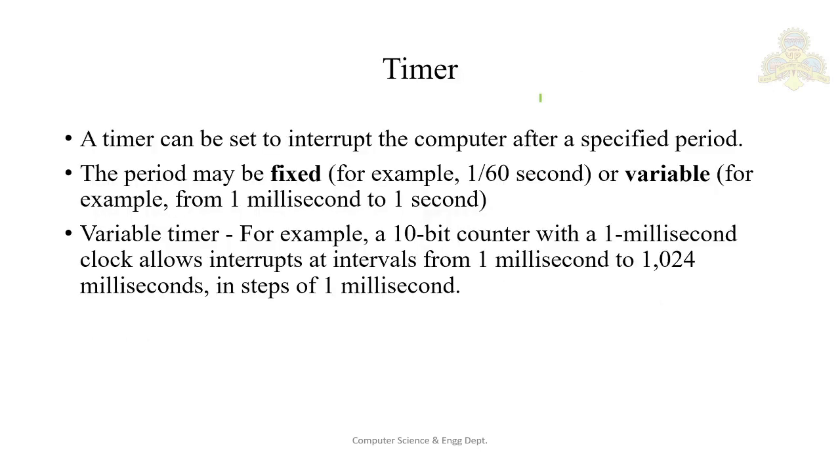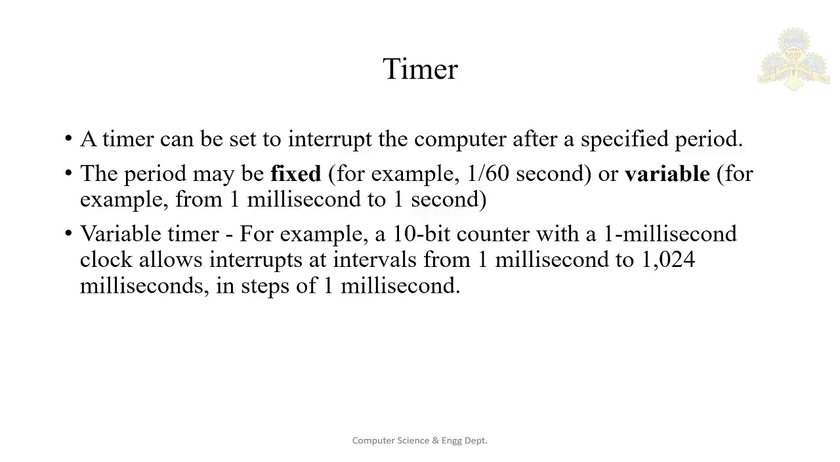The second operation in the operating system is the timer. We must ensure that the operating system maintains control over the CPU. We cannot allow a user program to get stuck in an infinite loop or to fail to call system services and never return control to the operating system. To accomplish this, we can use a timer. The timer can be set to interrupt the computer after a specified period. The period can be fixed or variable. Fixed means, for example, 1/60 of a second. Variable, for example, from 1 millisecond to 1 second.